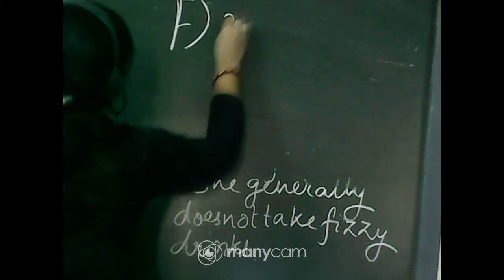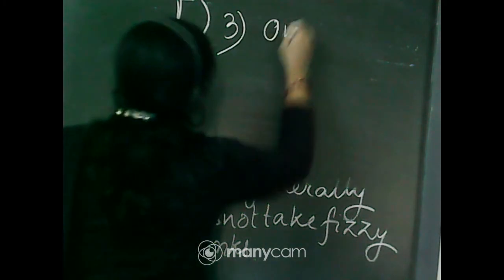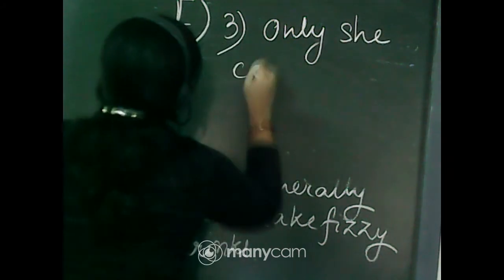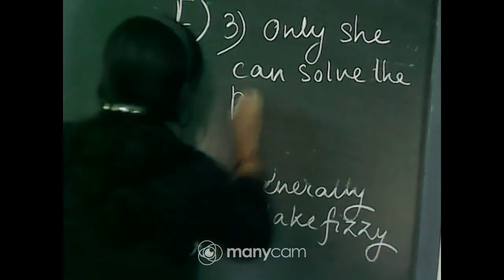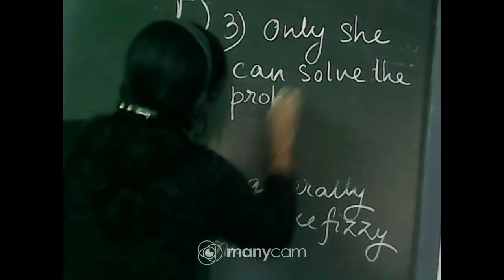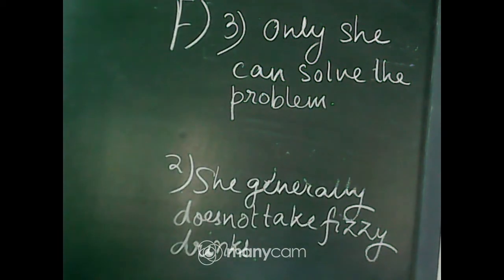Little bit confusing. Number 3, she can solve the problem, only she can solve the problem. If we write, it means that I am emphasizing, like a sentence adverb. Okay.